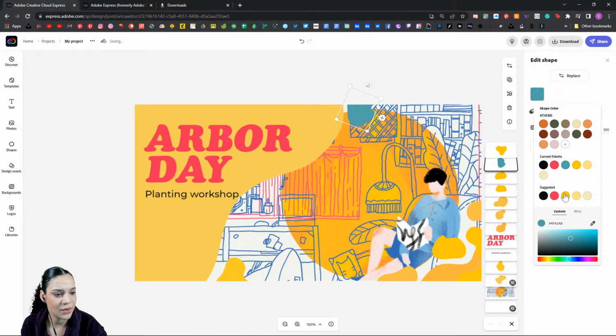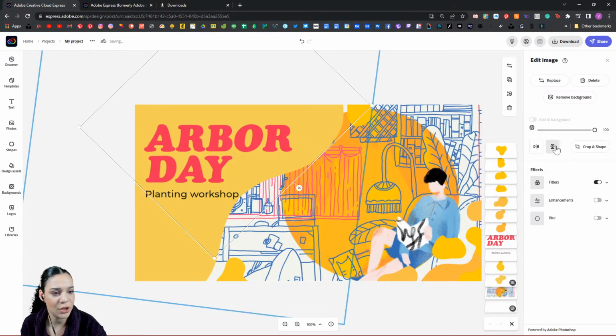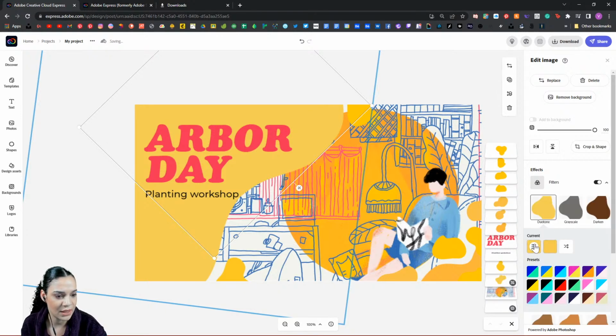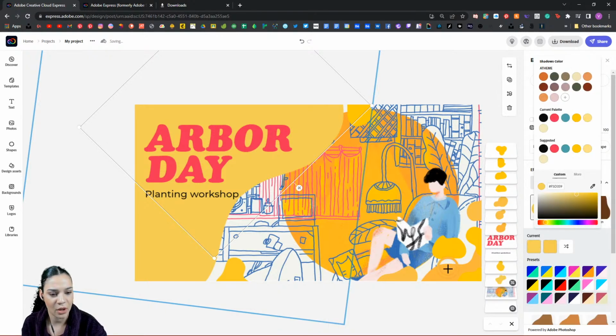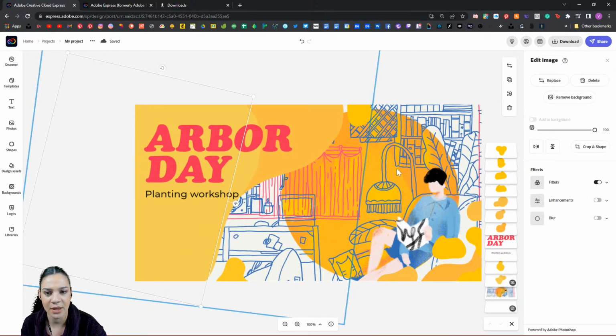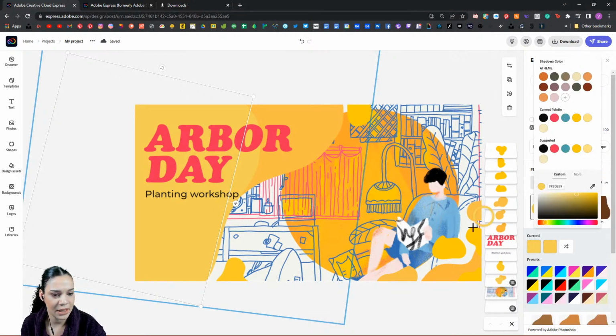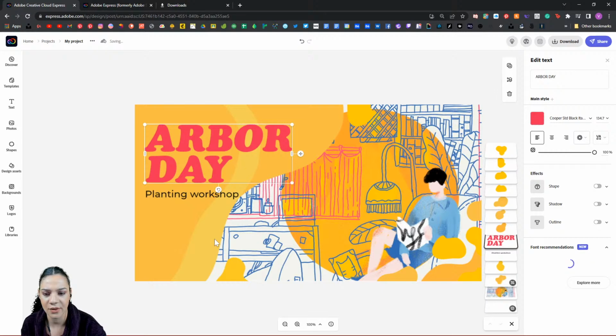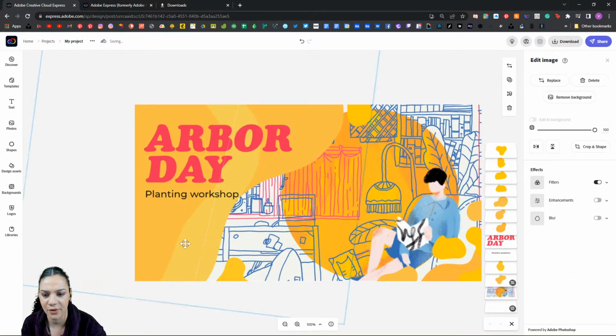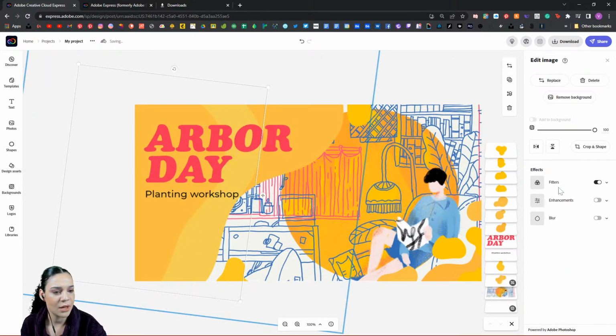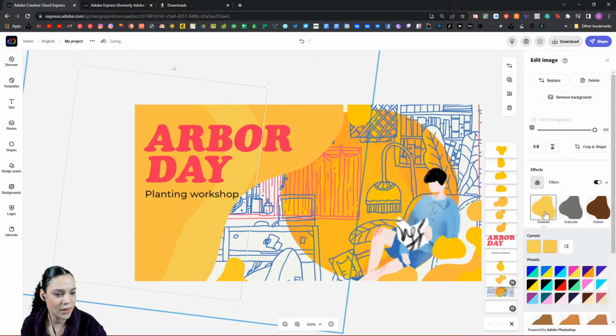Let's do the same thing with this guy. And then let's change our big shapes in here to the darker color. Let's go ahead and grab our paint bucket there. And then let's sample this one as well. Let's go ahead and grab our paint bucket again. Let's work with this. Let's grab this shape in the middle here because we've got a few different shapes. Let's go ahead and grab this one, and we'll change this to our saturated color.